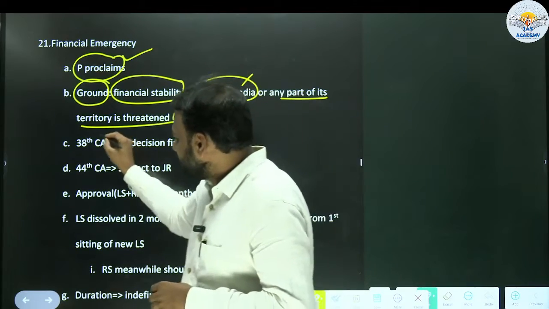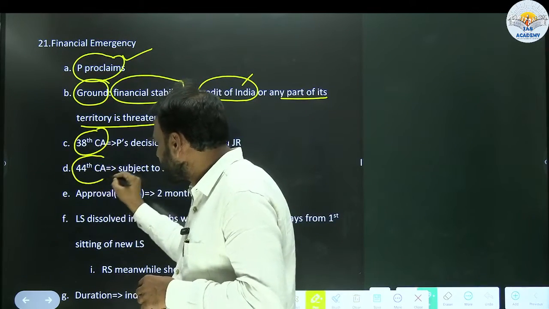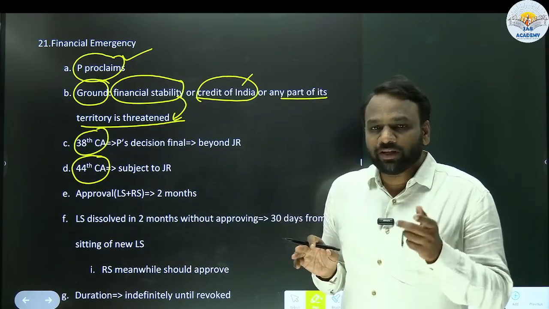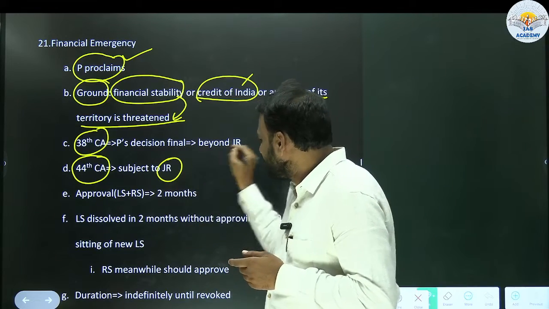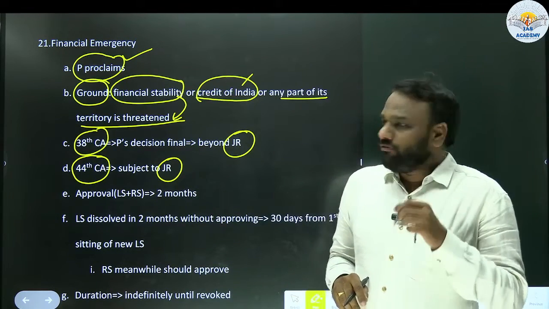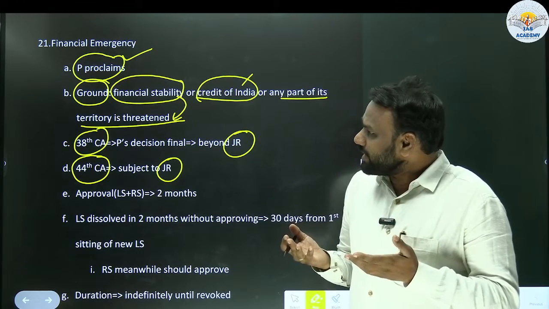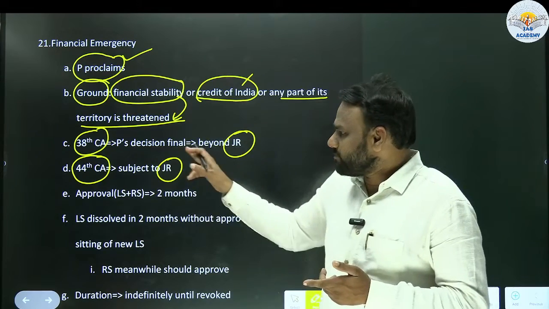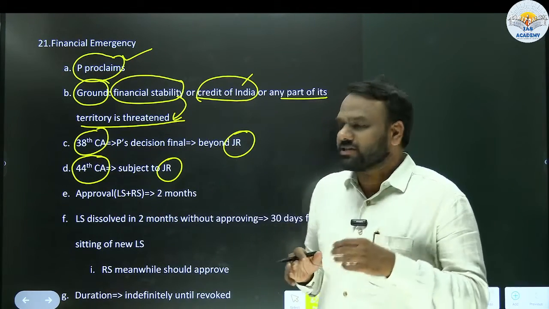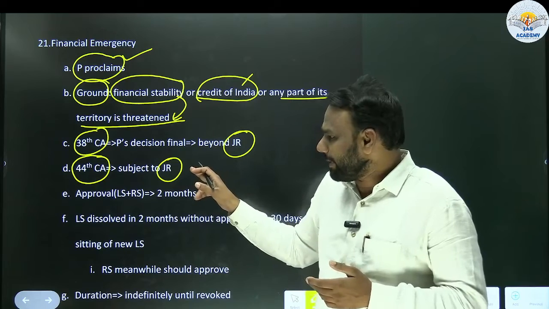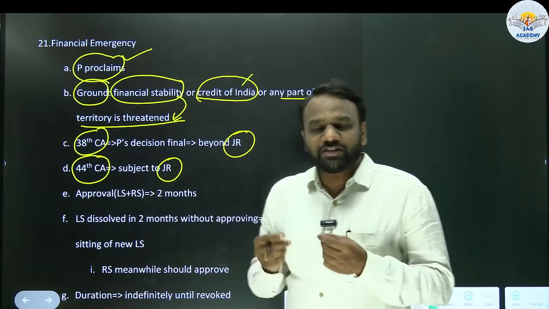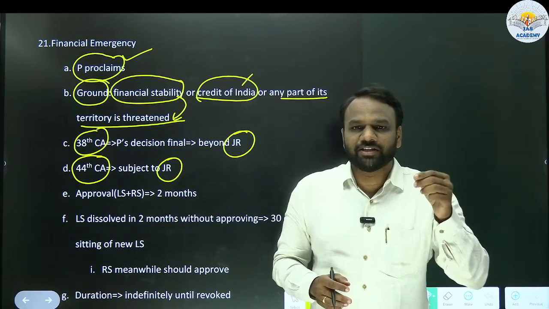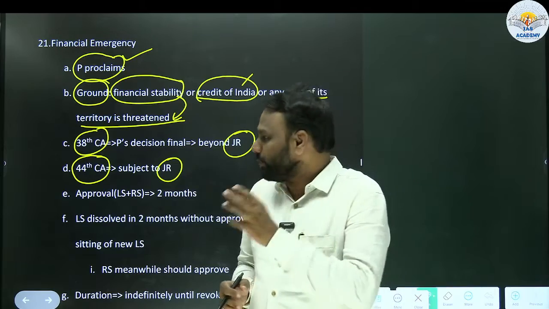Here there are two amendments, the 38th constitutional amendment and the 44th constitutional amendment. These numbers 38 and 44 are not important. What is important here is the term judicial review. The question is whether the declaration of financial emergency by the president is final or can be subjected to judicial review. As per the 38th constitutional amendment, the president's decision was final. But the 44th amendment changed it. It said that the president's decision is subject to judicial review. So what is judicial review? We have already discussed it in the previous classes. You can watch those videos to understand what judicial review is.